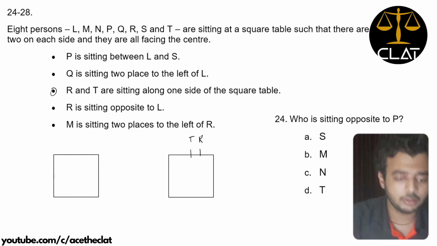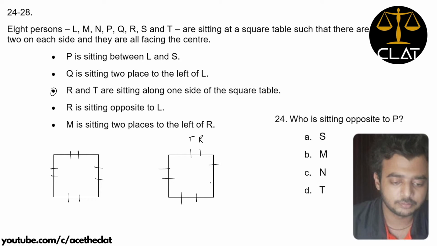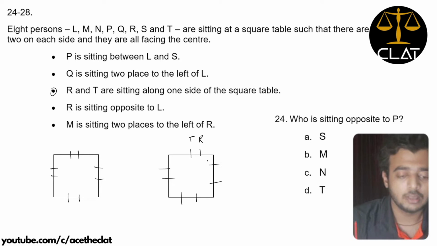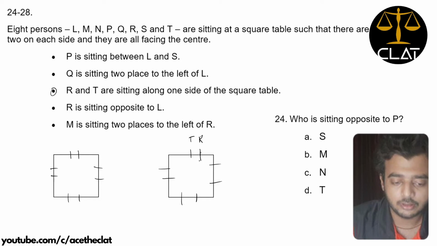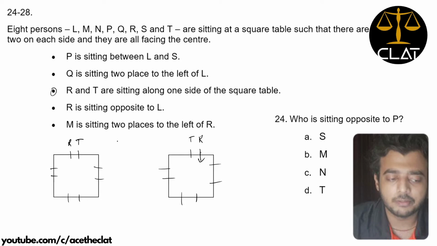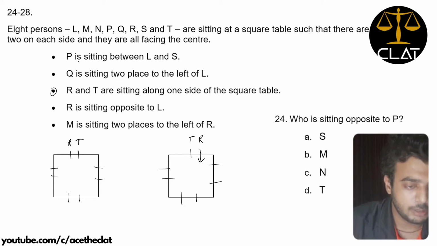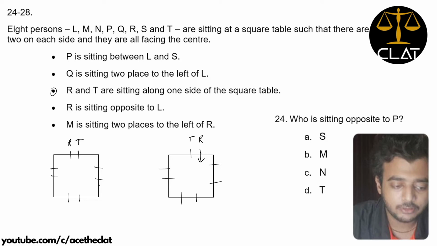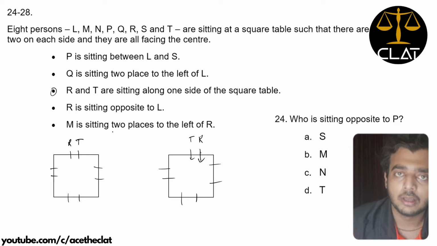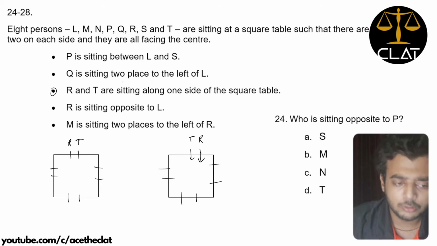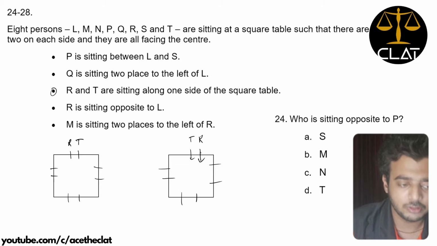We have 2 squares over here. Let us quickly make the sitting positions. Yeah, 8 sitting positions. R and T, in this case R is on the left of T, and in this case T is on the left of R. P is sitting between L and S. So L and S are not in these two pictures, so we would avoid this condition for now.